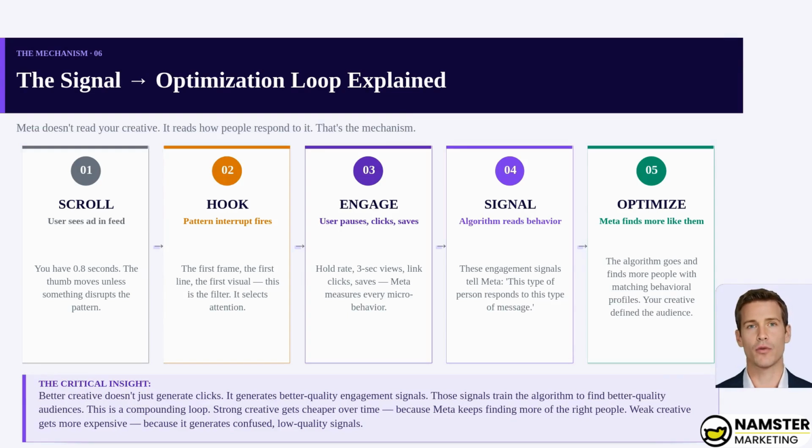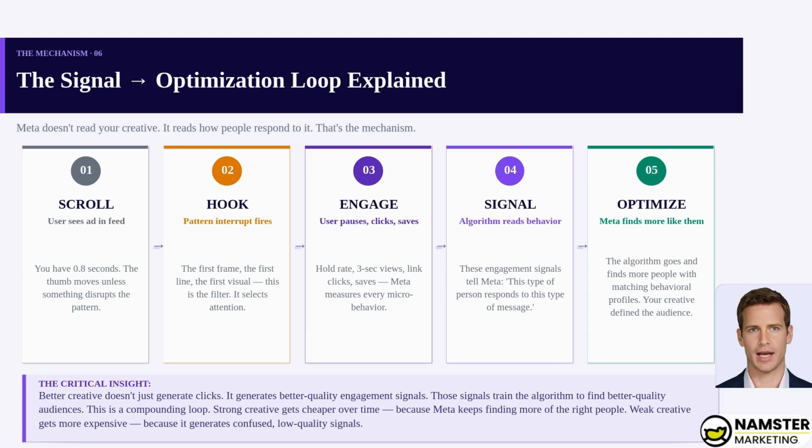Here's the mechanism in full. A user is scrolling. You have 0.8 seconds before their thumb moves on. Your hook fires a pattern interrupt, the first frame, the first line. That selects attention. The user pauses, clicks, saves. Meta measures every micro-behavior: hold rate, 3-second views, link clicks.